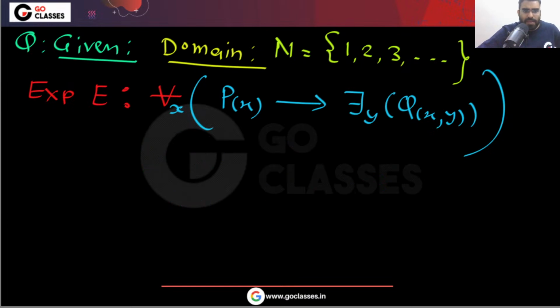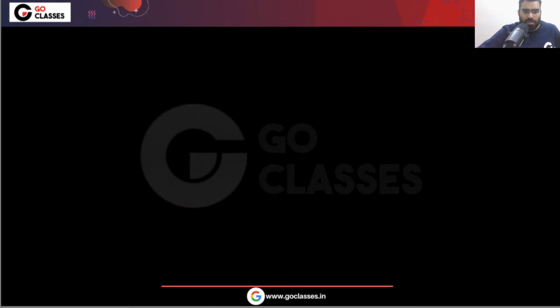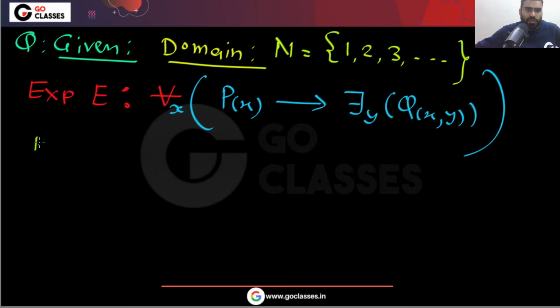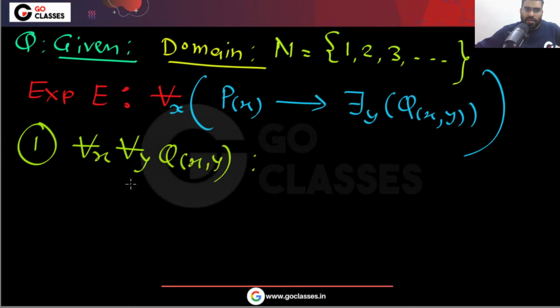Now let's see whether the first option is correct or not. What is the first option? The first option is for all X, for all Y, Qxy. Now you can easily see that this will definitely imply E.